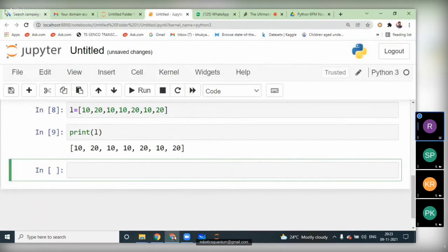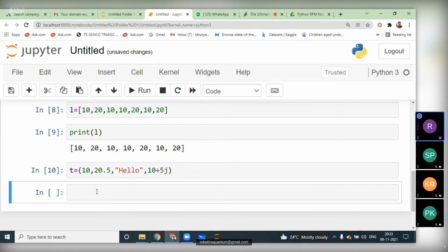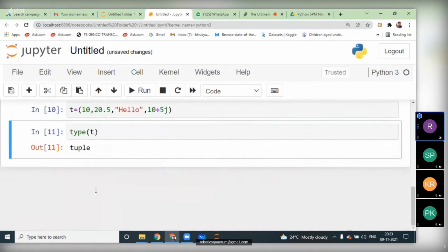So in the tuple data type, I'm going to write t equal to, as I said, heterogeneous objects: 10 comma 20.5 comma hello, and comma 10 plus 5j. Let me check what the type of t is here. Okay, it's a tuple data type.